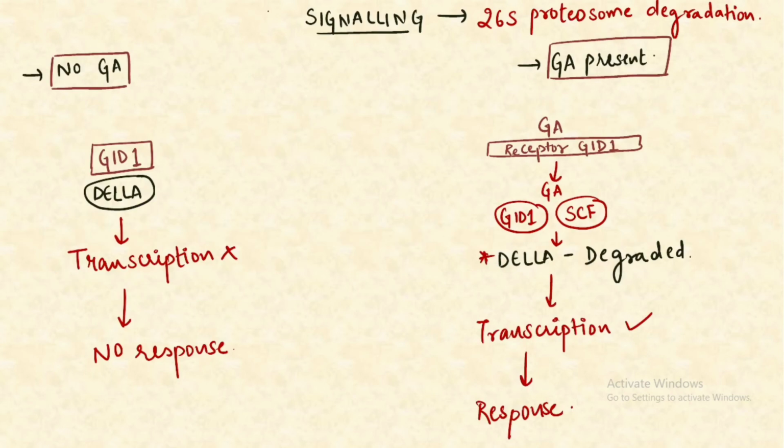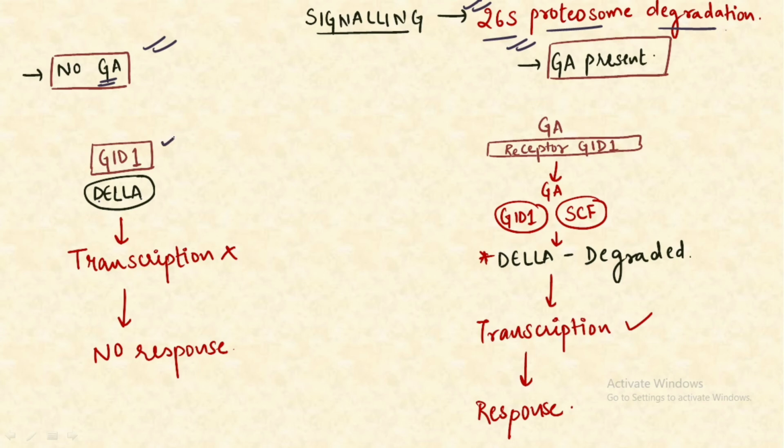This is the complete signaling pathway which is operated by the help of the 26S proteasomal degradation pathway. It is a very simple signaling, as you can see. So we have two cases. First one is when there is no gibberellic acid present, and in the second case we have the gibberellic acid present. So in the first case, when the gibberellic acid is not present, the DELLA protein or the repressor protein